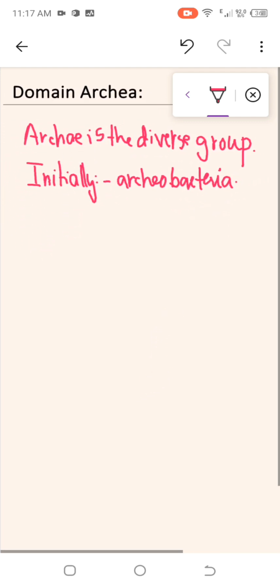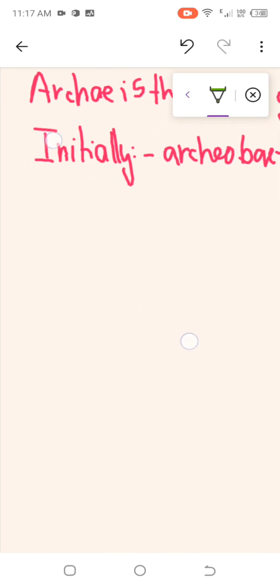Initially it was known as Archaeobacteria. Now they are placed in a separate domain. Archaea have one domain, whereas bacteria have another domain. So we can say they now have separate domains.